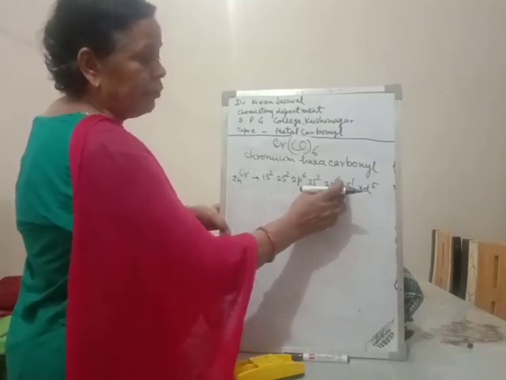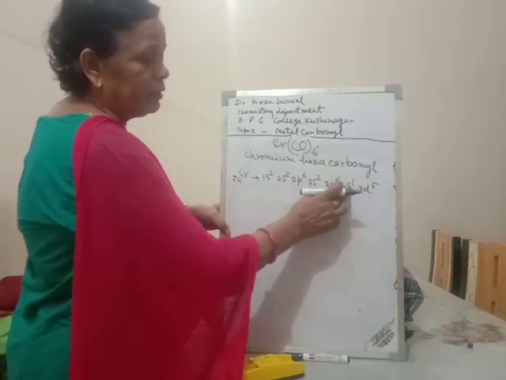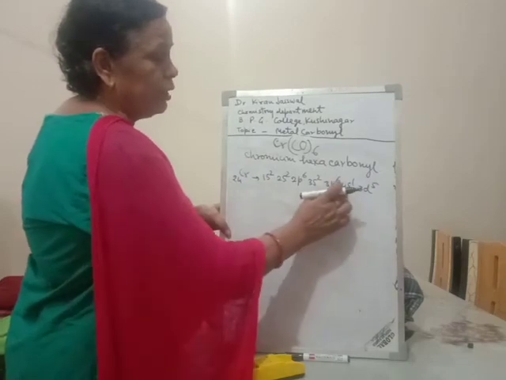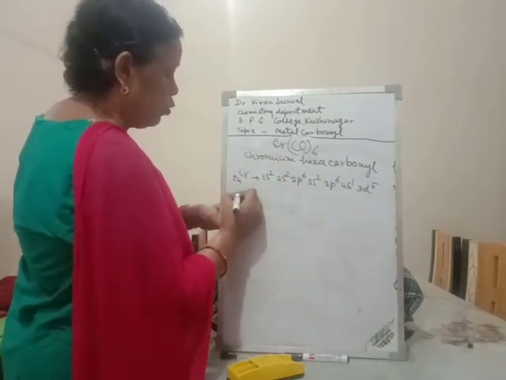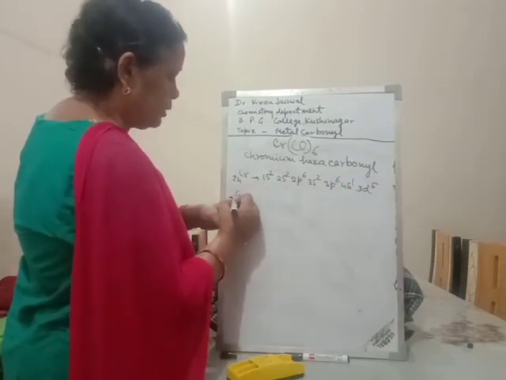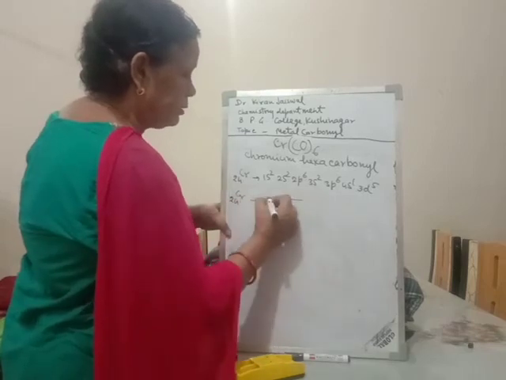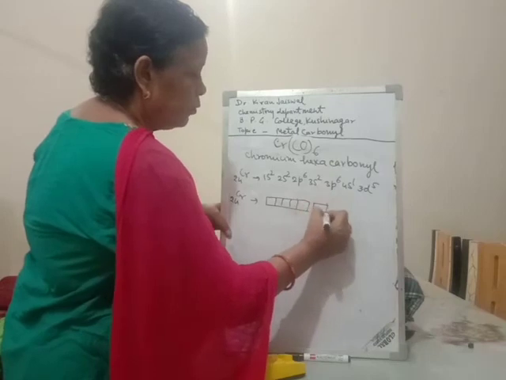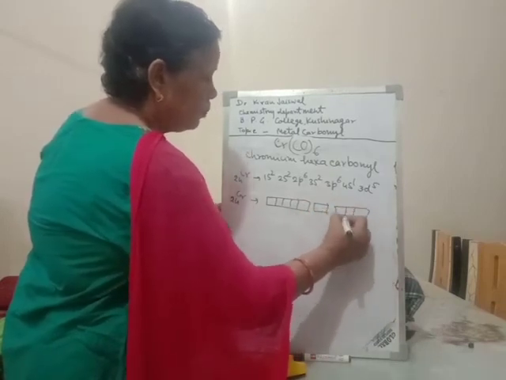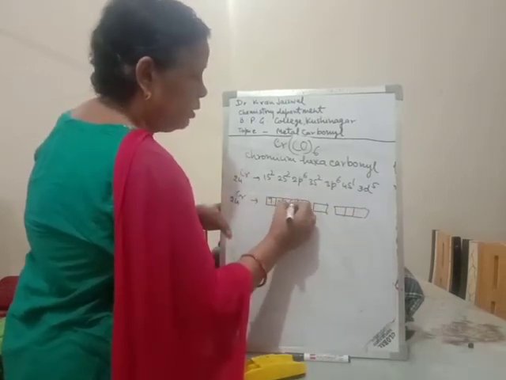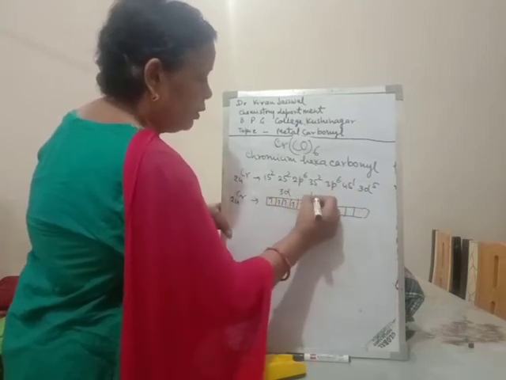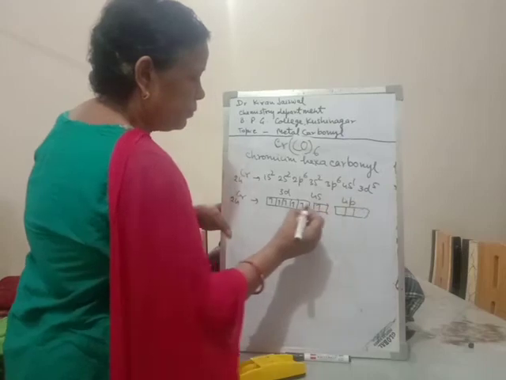One electron moves from the 4s to the 3d, so it is half filled, and the 4s is also half filled, so it is a stable state. So there is 4s1 and 3d5. Chromium in picture form can be written as this: 3d, 4s, 4p.